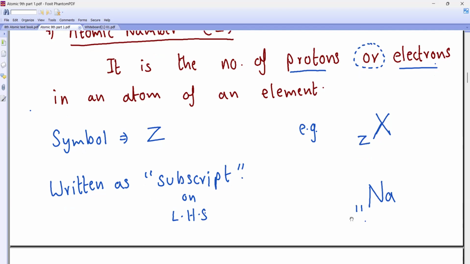If I say sodium 11, it means the atomic number of sodium is how much? 11. Where do we write this? We write it on the left hand side. 11 is not a symbol. Sodium 11 means the sodium atomic number is 11.